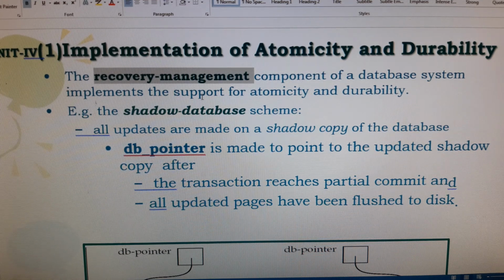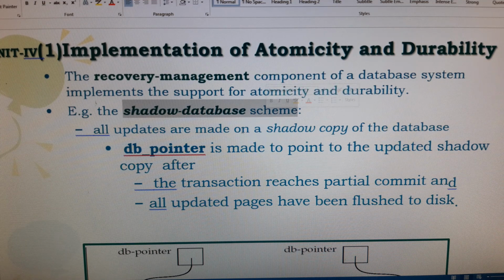This technique is only suitable for simple transactions and not for a larger database. So whenever the transaction fails, how can you recover? The recovery scheme we are going to call the shadow database scheme. Here you can use the shadow database scheme.